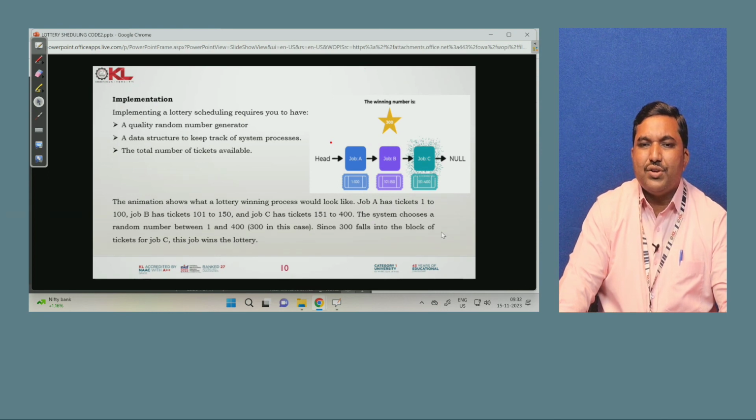In the above animation, there is job A with tickets 1 to 100, job B with tickets 101 to 150, and job C with tickets 151 to 400. The total number of tickets is 400. Between 1 and 400, the CPU picked the ticket number 300. Job C wins this lottery.